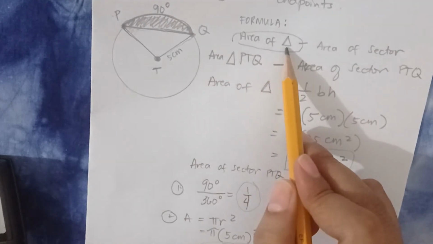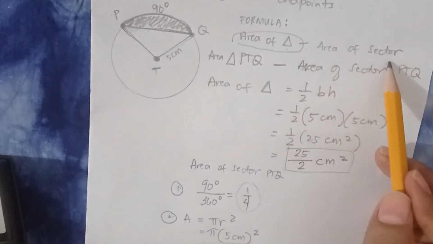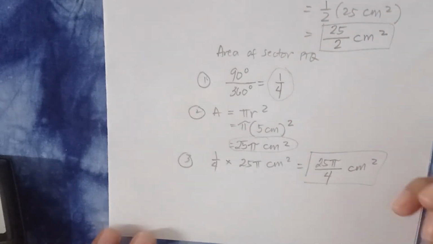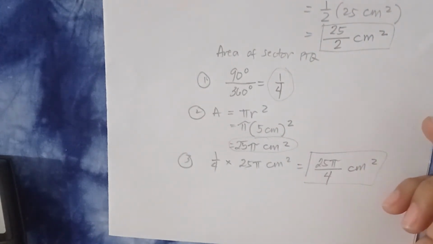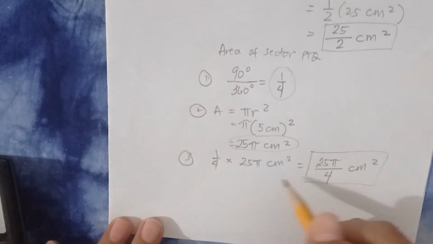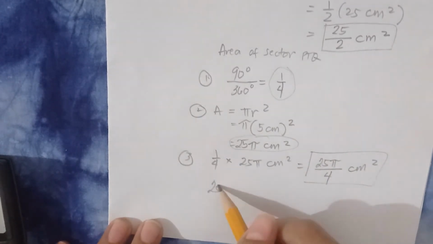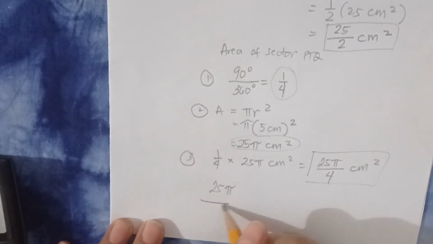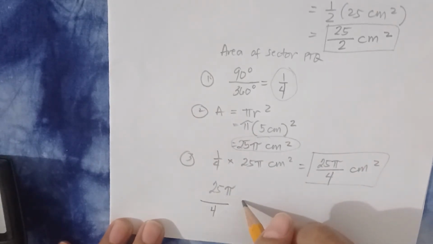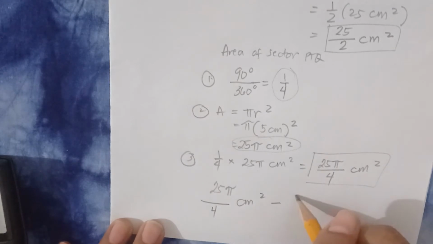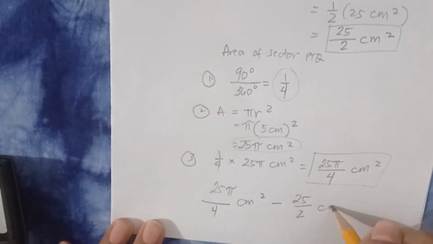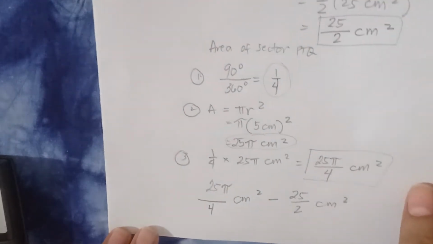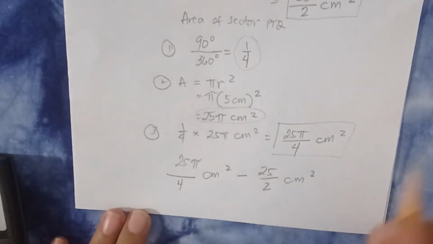Yung area daw ng triangle minus the area of the sector. So, area of triangle is 25 over 2. Unahin natin to, 25 pi over 4 centimeter squared minus 25 over 2 centimeter squared. Kailangan kasi class magpa-positive yung sagot nyo dito. Okay? Hindi pwedeng negative. So, unahin nyo yung mas malaki yung value.